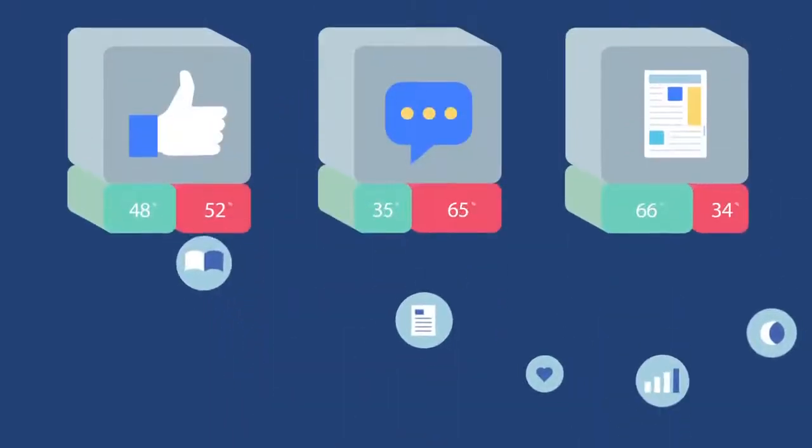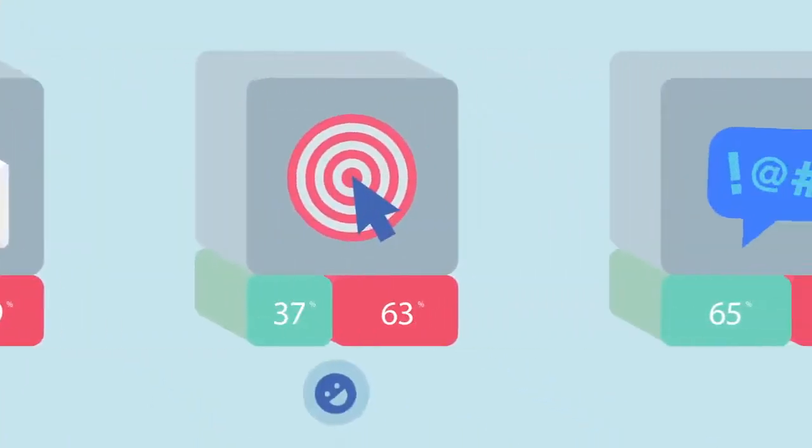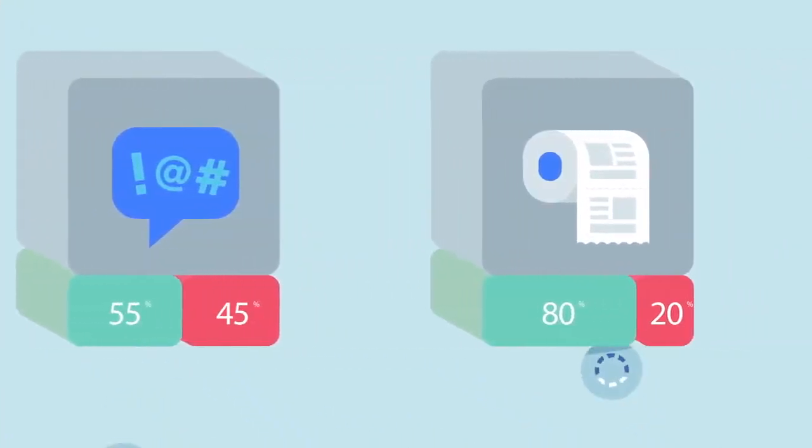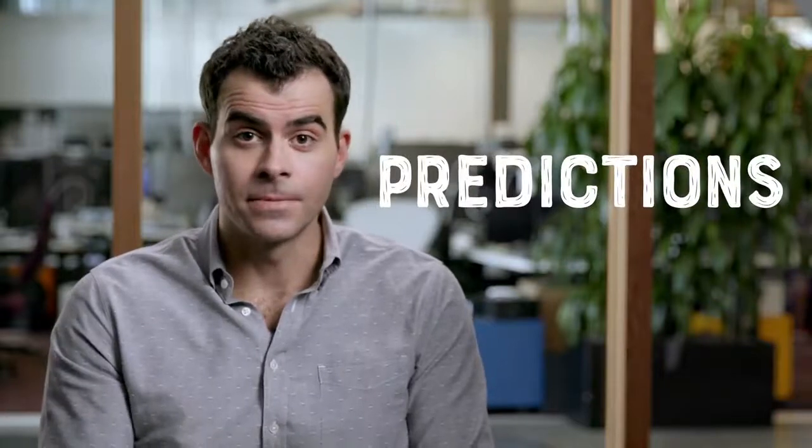And we rely on signals and, in a large way, feedback from our community to understand what content might be problematic. Maybe it's violent content, or spam, or clickbait, or false news. And we use all of these signals to try to make informed predictions, which is the third step. Predictions are things like how likely are you to comment or share a given story? How likely are you to hide or report a story?